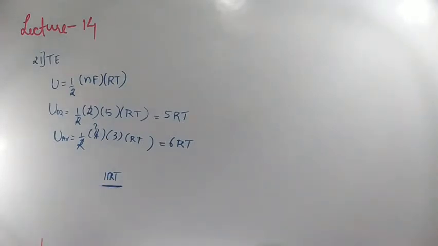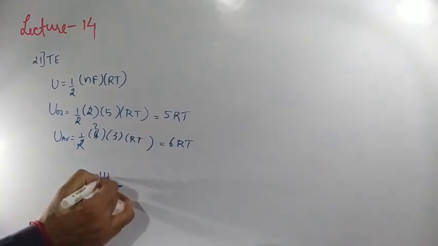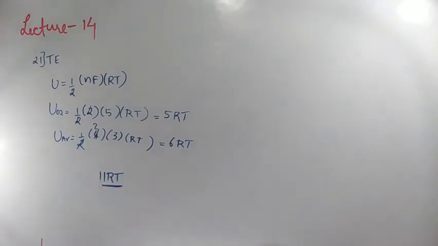So which option stands correct for question number 21? Option C, which is 11 RT, that is 11 into R into T. Clear? They are asking total energy, and vibrational modes we are not considering. As I had discussed earlier, total energy value will be nothing but half NF RT. Getting?